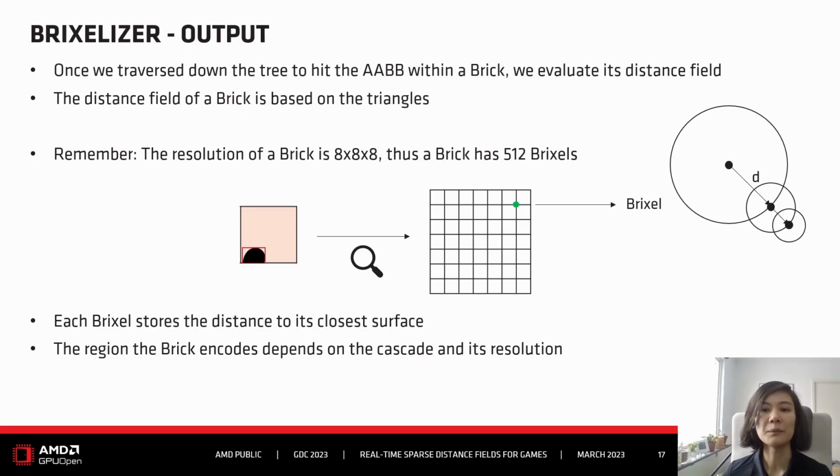Just to remind you, a brick is of resolution 8 by 8 by 8, thus it has 512 pixels. A pixel is a single unit within the distance field, and each pixel stores the distance to its closest surface. The region the brick actually encodes, so the region in our scene, depends on the cascade and its resolution.